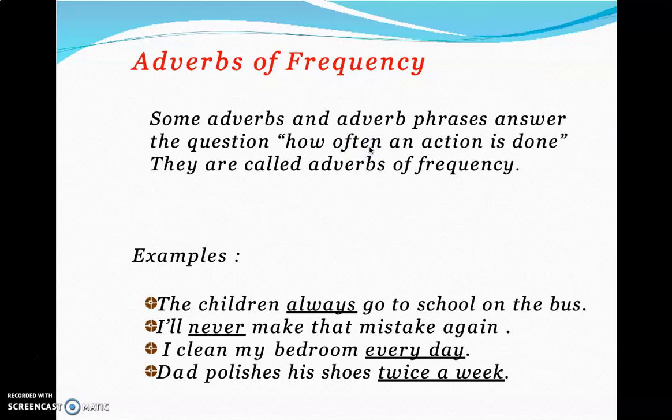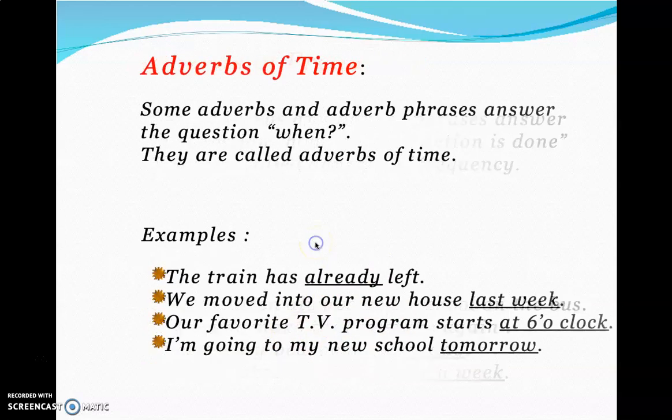Then frequency. I told you frequency is how often. The children always go to school. The children always. How often? Every day they go to school. Twice a week. Never. Seldom. All these come under frequency. If you see these words in the sentence, it is an adverb of frequency.